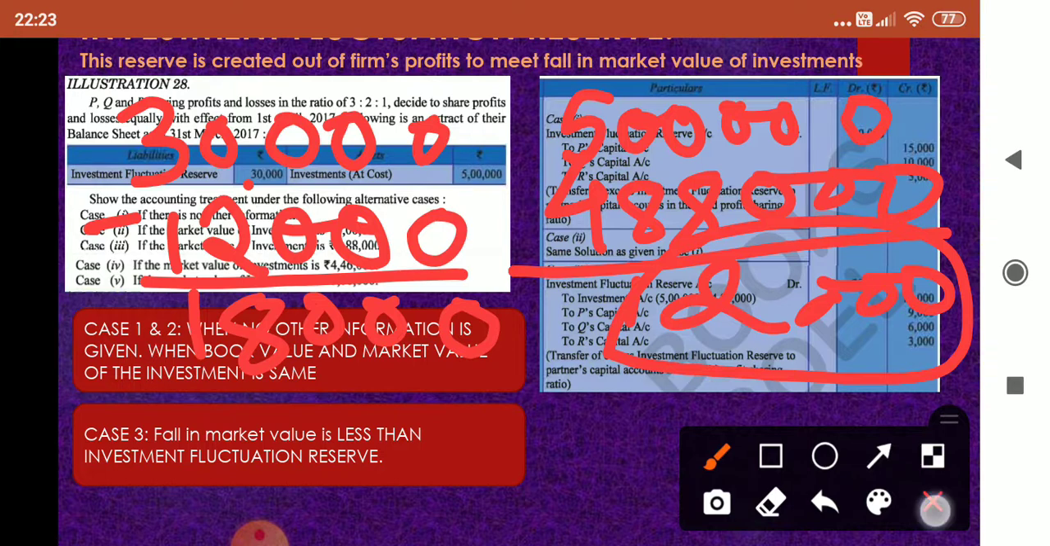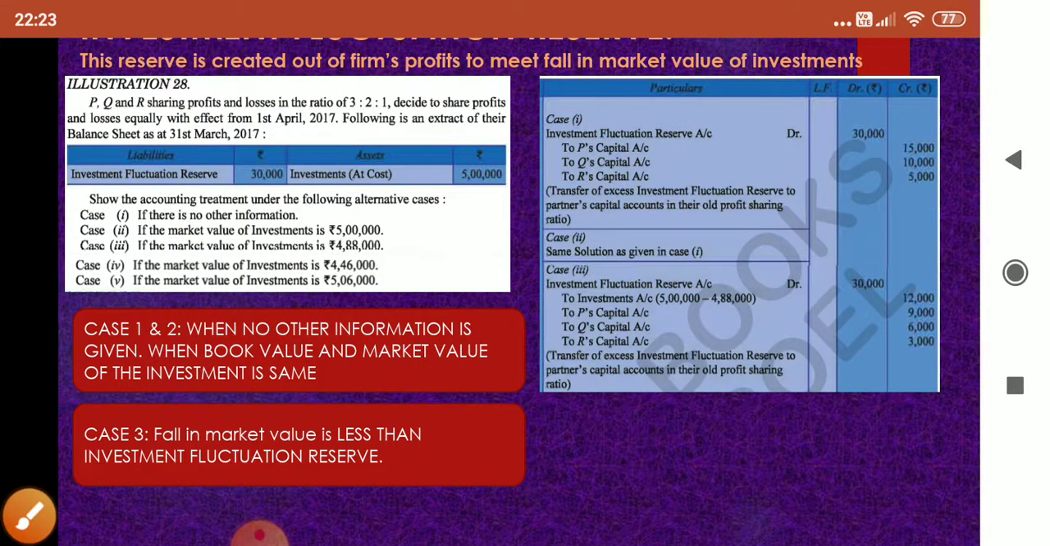Okay. So now if you see case 3, investment fluctuation reserve account debit, to investments 12,000. They are actually crediting investments to the extent of 12,000. When you credit an asset, the asset gets reduced to that extent. If you don't have investment fluctuation reserve, then the entry would have been revaluation account debit to investments, narration decrease in assets. Since you have investment fluctuation reserve, the entry is investment fluctuation reserve account debit to investments.